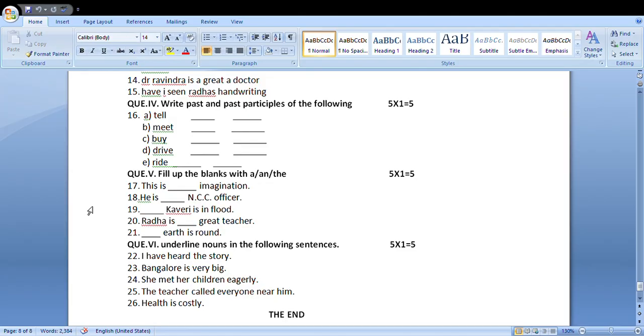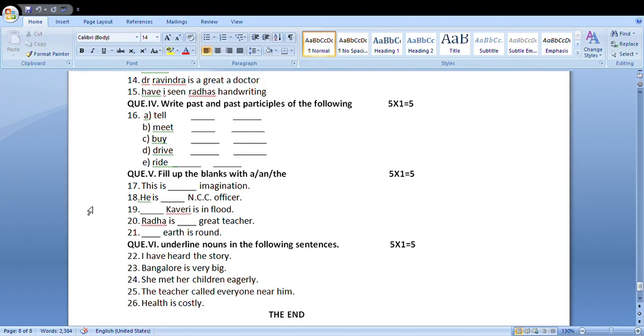Nineteenth one: Kaveri is in flood. Kaveri is the name of a river. Wherever you speak, read or write, there must be the before the name of any river: the Kaveri, the Malaprabha, the Ghataprabha, the Krishna, the Ganga, the Yamuna. Before the name of a river, the should be used. The Kaveri is in flood.